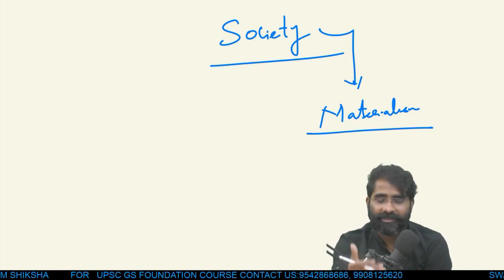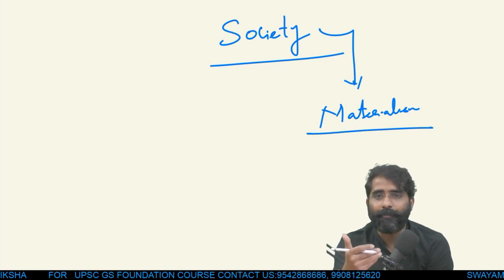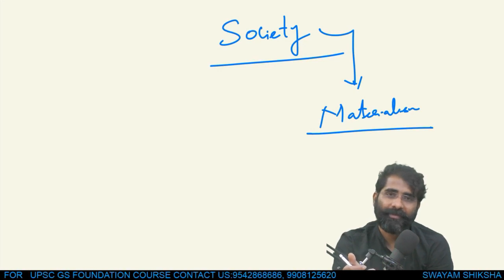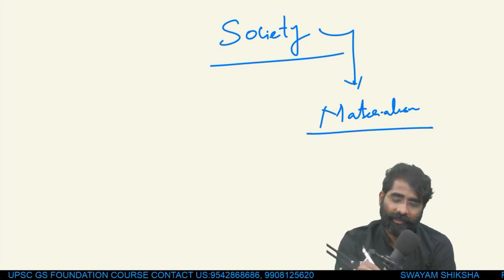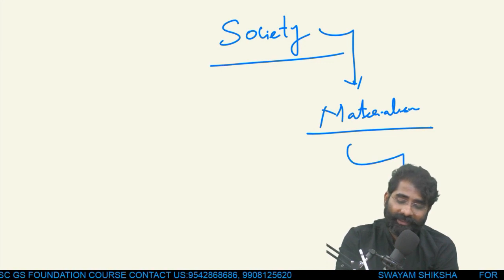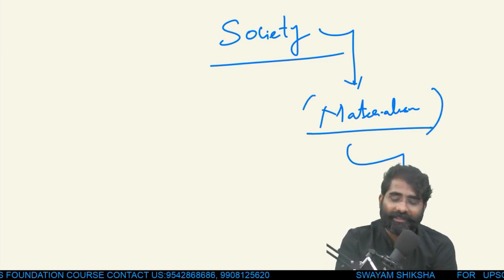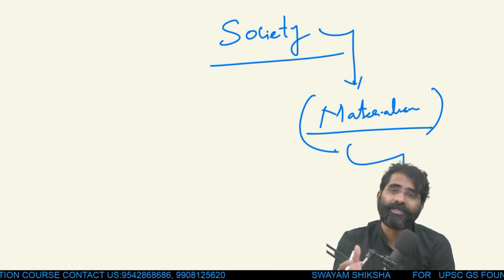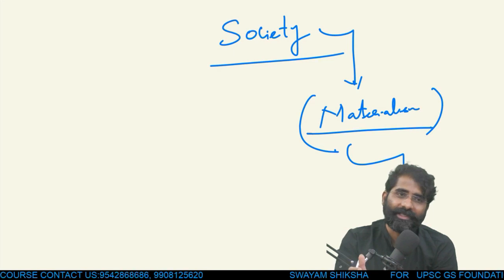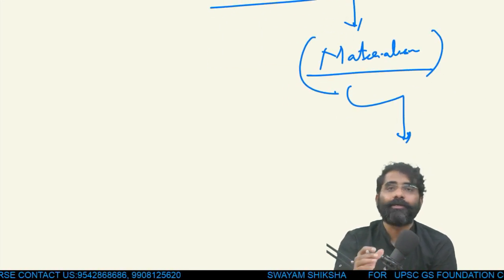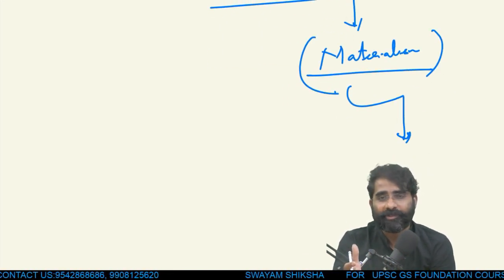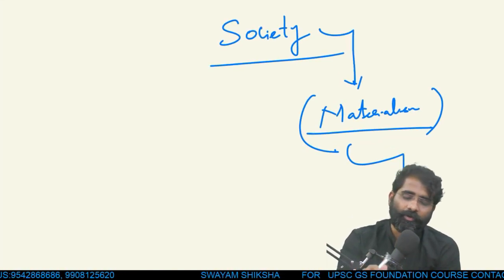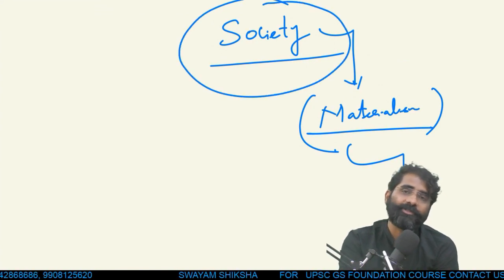But in the same societies, when materialism started crossing a particular limit, what has happened? Basic erosion of the value system, basic erosion of systems in place. That is how you will take it, and this is what is illusion basically. There is no end to materialism because there is no end to desires. And when there is no end to desire, obviously there is nothing like ultimate happiness. There's always betterment when it comes to material, and that is also an originating factor for erosion of value systems in the society.